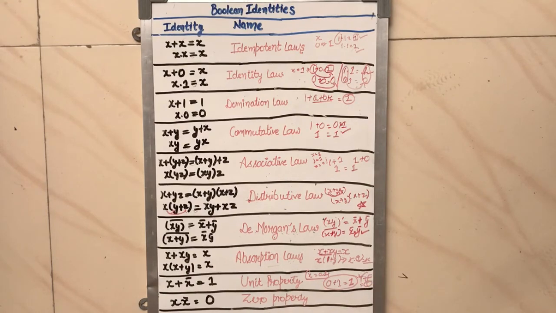Zero property. What does it say? x dot x complement is equal to 0. What does it mean? Let us assume x value is 0, dot x bar is 1. So what we get? Anything that is multiplied with 0, what we get? 0. Or if the value of x is equal to 1, then x complement is 0, then again we'll get 0. So it is true for both the cases.